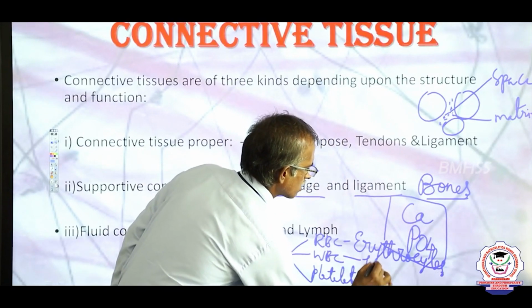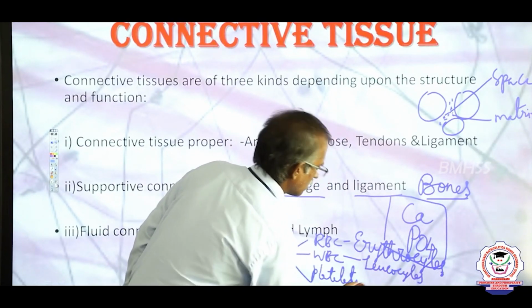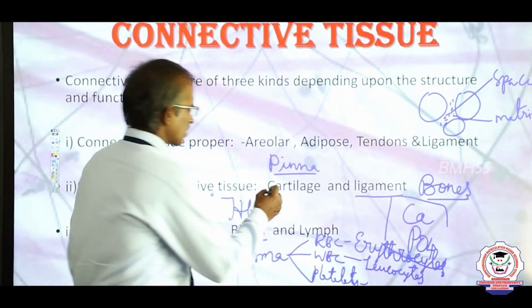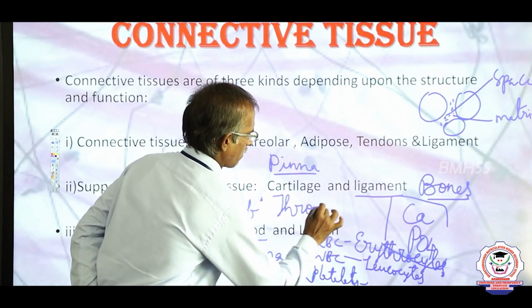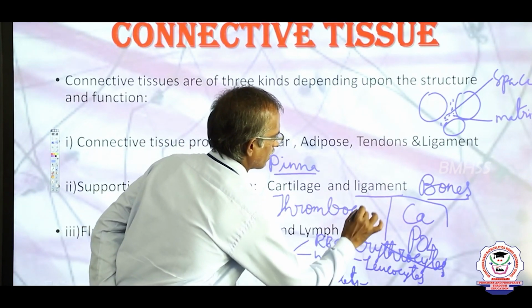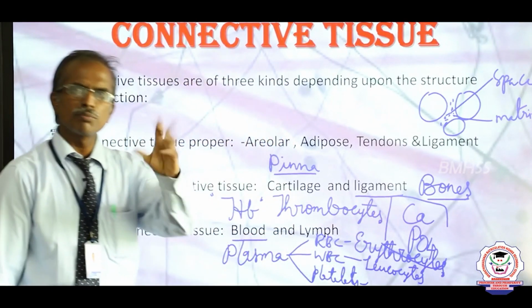White blood cells are also called leukocytes. Platelets are also known as thrombocytes. They play a very important role in the clotting of blood.